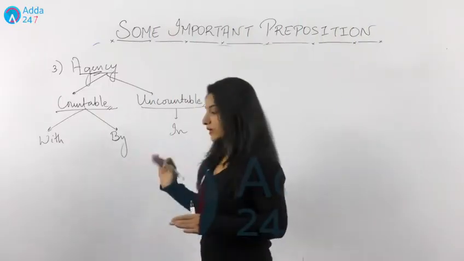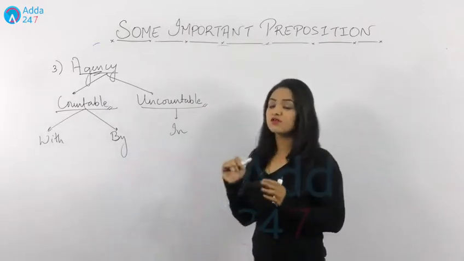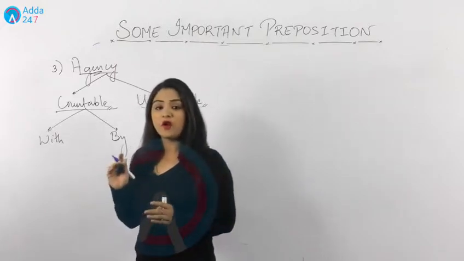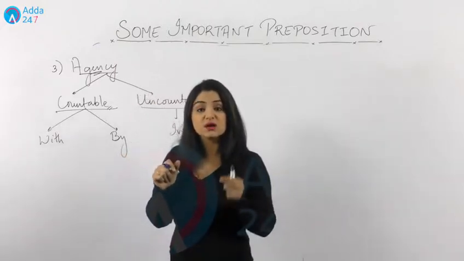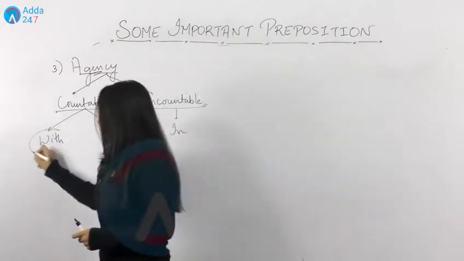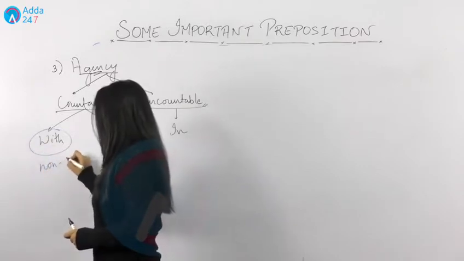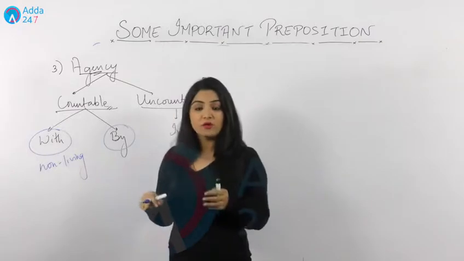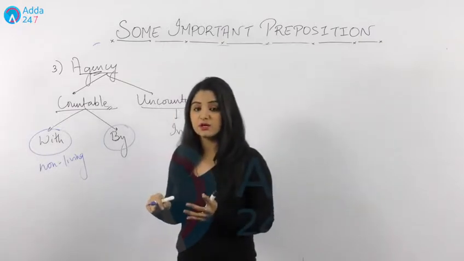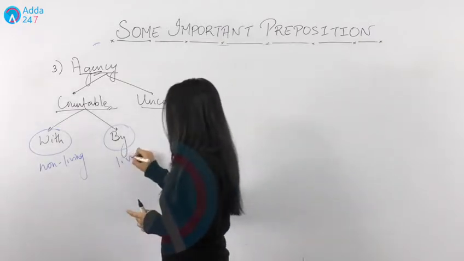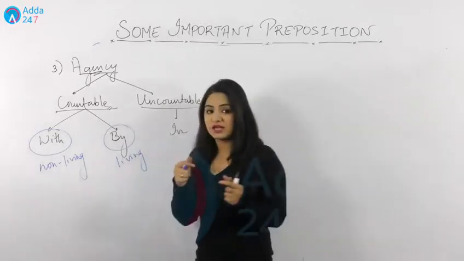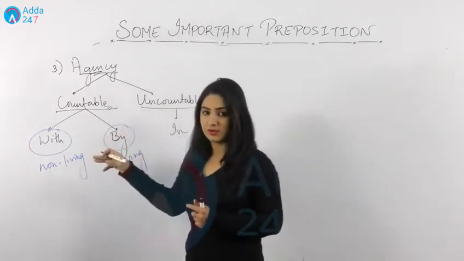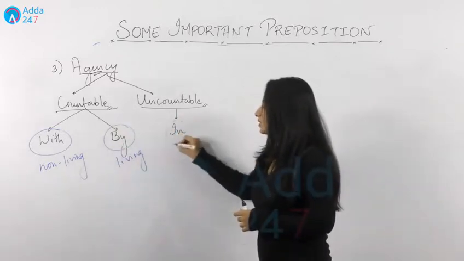Now, when do we write "with" and when do we write "by"? What is the difference between these two? See, when something is performing a task, that means a non-living thing is there, then we use "with" with it. But when a task is performed by an agent, that is a person, then we use "by" with it, which means if there is a living thing, we'll use "by". If it's non-living, we'll use "with". And if it's uncountable, we'll use "in" with it.